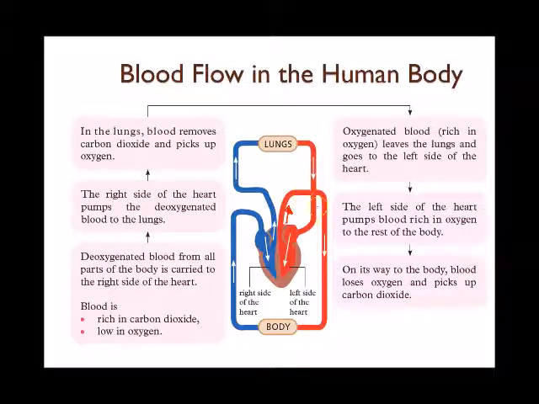It goes to the rest of the body. And then at the rest of the body, this is where the oxygen will be converted to carbon dioxide, and the cells will get energy. And then the blood will come out, and it goes back to the heart. And then the heart will pump again.